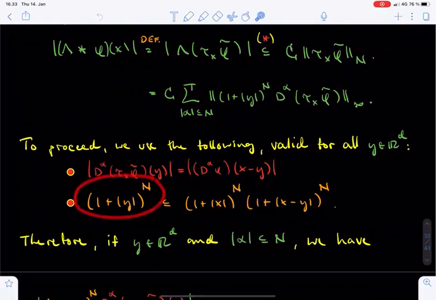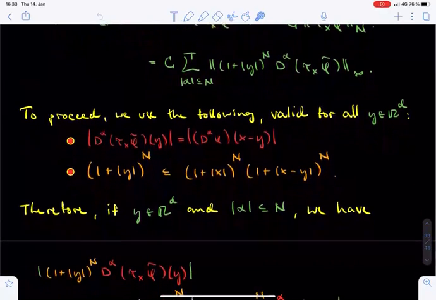Second, we record an inequality which is valid for all vectors x and y in Rd and which we have already used in earlier lectures. 1 plus the norm of y to the power n is bounded from above by 1 plus the norm of x to the power n times 1 plus the norm of x minus y to the power n. Of course, if you manage to verify this inequality with the natural number n equal to 1, then the general case follows by raising both sides of the inequality to the power n.